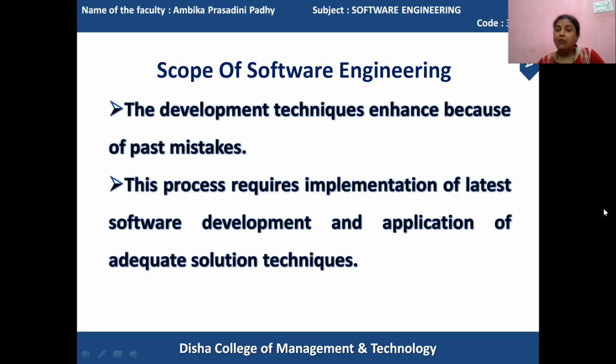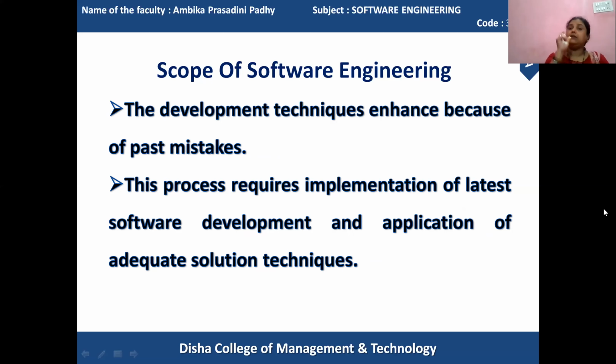And when the software development process is underway, how to handle the past problems, how to develop a new system by recovering from the previous mistakes, those also can be achieved here. Got it?